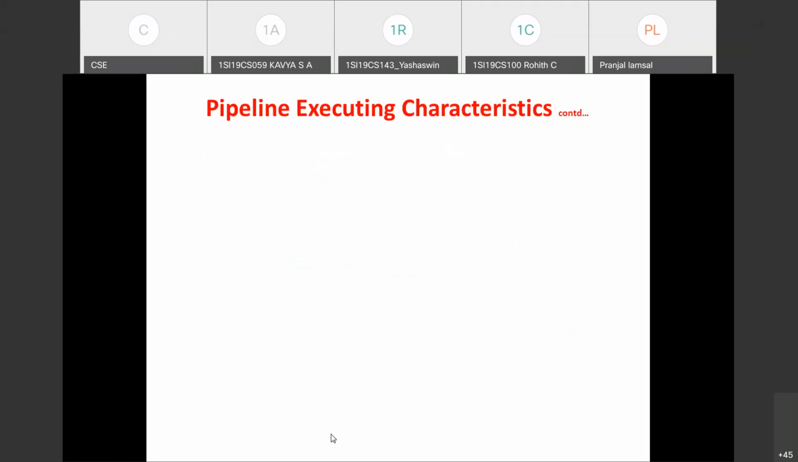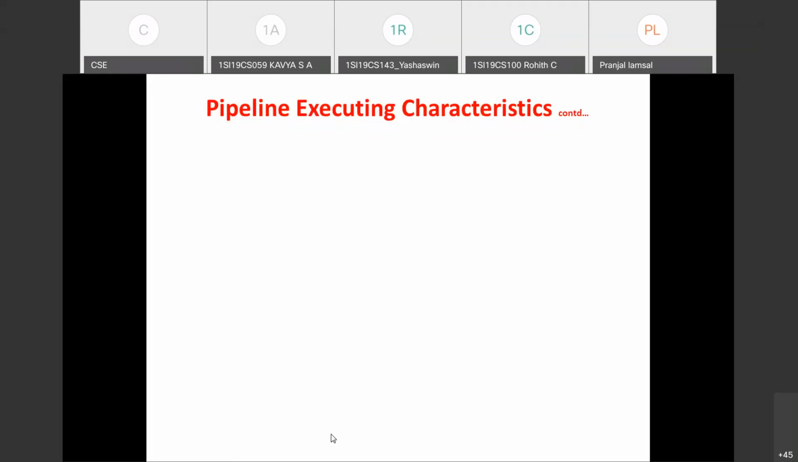Now this completes pipeline, but before winding up, you need to know the pipeline executing characteristics. There are 5 pipeline executing characteristics, and we shall list them one by one. What we have seen so far is what a pipeline is: it improves the speed of execution, and ARM7 uses a 3-stage pipeline, ARM9 a 5-stage pipeline, and ARM10 a 6-stage pipeline. The system latency will be increased, but instruction throughput will also be increased with pipelined execution of instructions. This is what you need to remember.